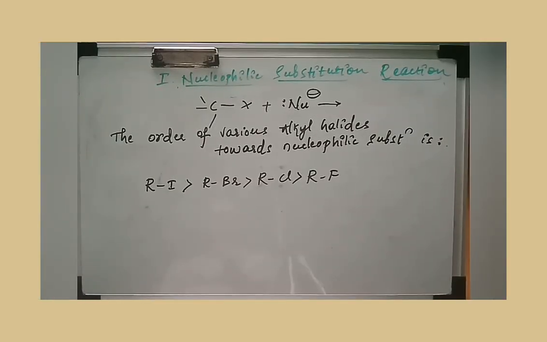The first chemical reaction is the nucleophilic substitution reaction. You know that a nucleophile is nothing but an electron-rich species. So all the species which are rich with electrons are called nucleophiles. As a result, what happens? These nucleophiles attack the electron-deficient carbon atom.